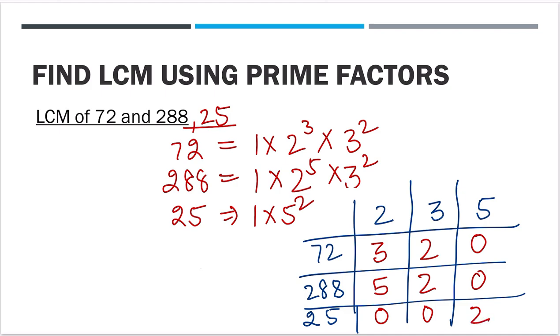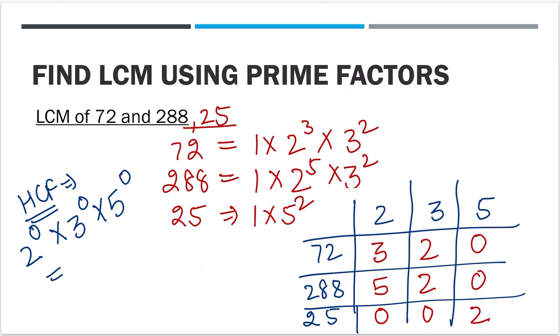Now, to find the HCF, I told you, find the lowest power. So what is the lowest power of 2? 0. In case of 3, what is the lowest power? 2, 2 and 0. The lowest power will be again 0. What is the lowest power of 5? Either 0 or 2, 0. So your answer is HCF is 1. I hope this is clear.